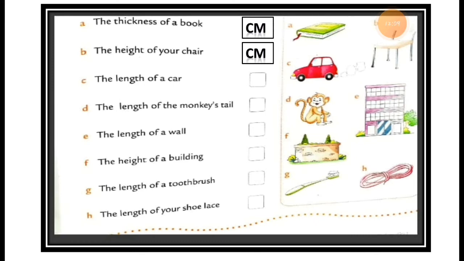Okay. Now the length of a car. Here you can see, I read this number C. The length of a car. Here is the car picture. You can see this one is a picture of a car. So the length of the car is not more than 100 centimeter. Is it right? Is it true?